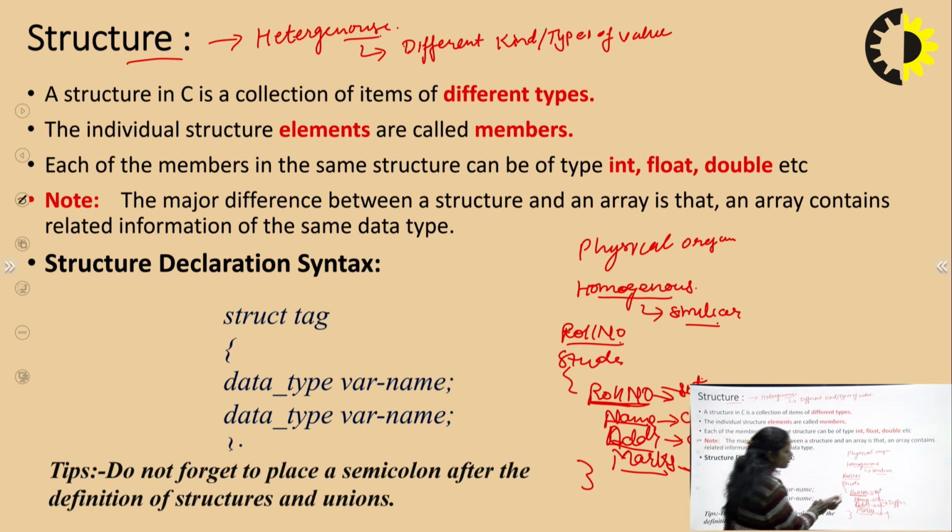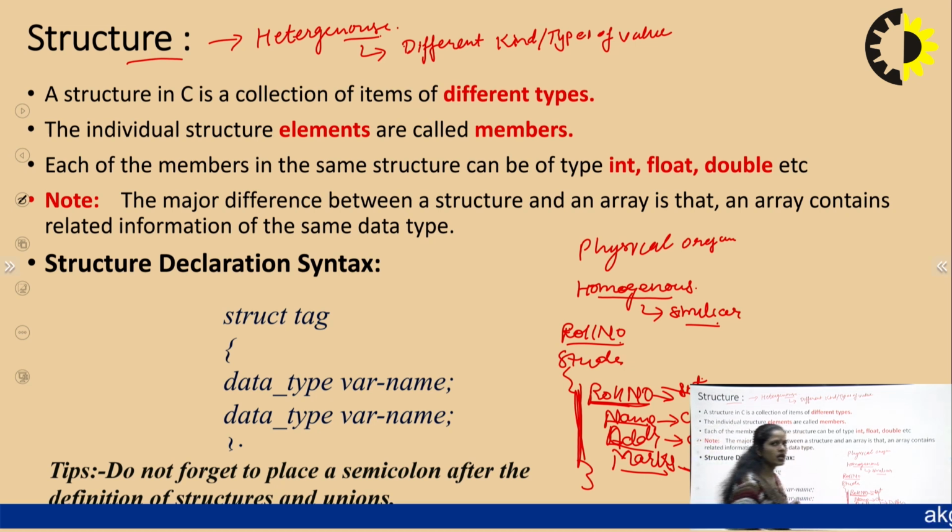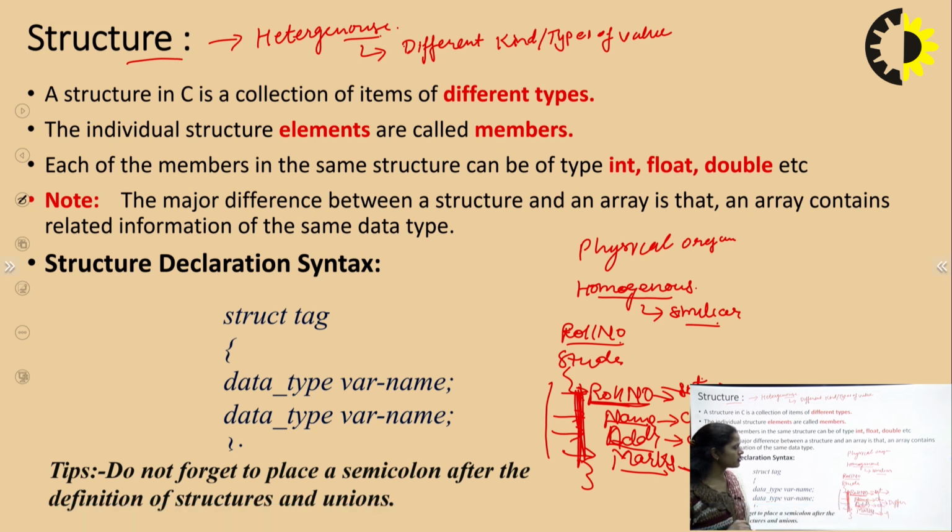So what happens if we want to collect that kind of information into a single name? There will be a problem, because if we implement this functionality using an array, and an array is for similar kinds of values, we have to design 4 different arrays here. This may complicate your code and your program. So that's why we introduce a new concept, and this concept is known as the structure.